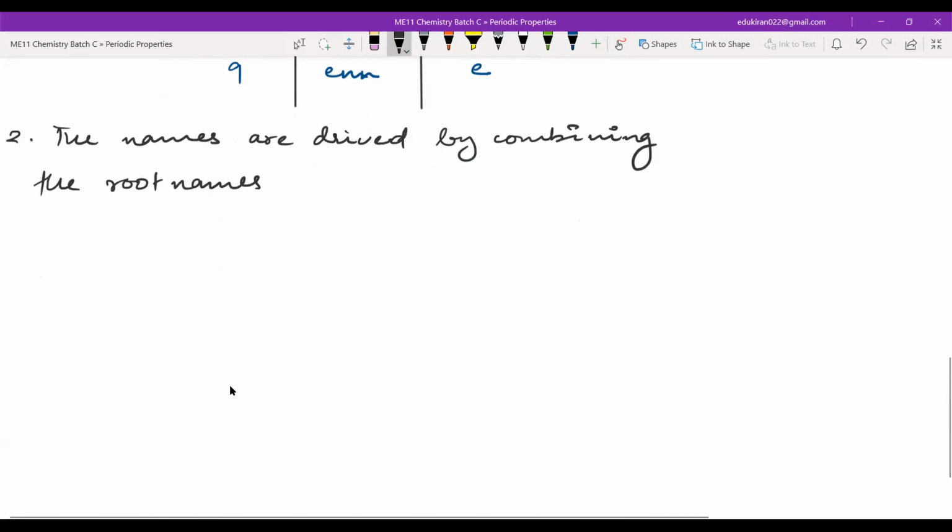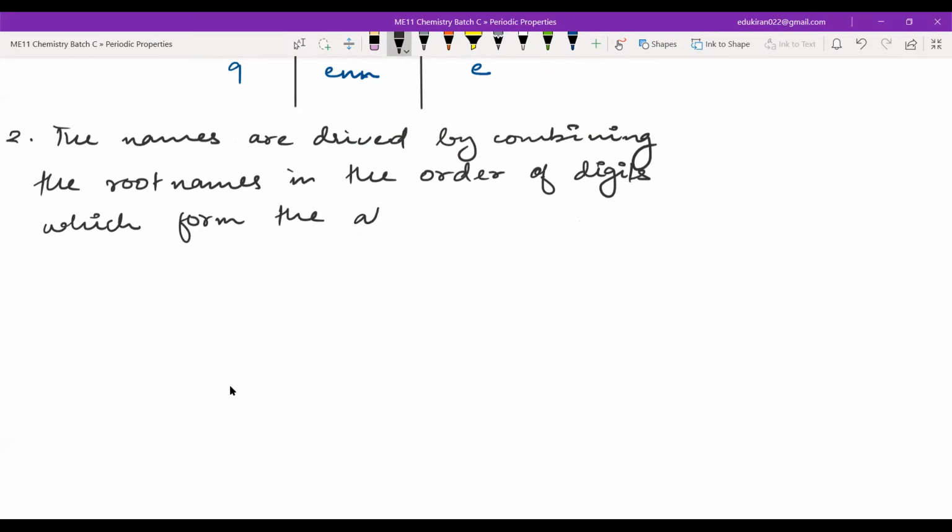The root names in the order of digits which form the atomic number.